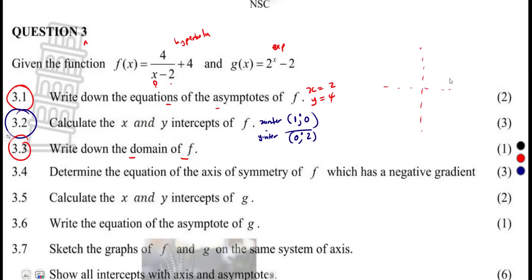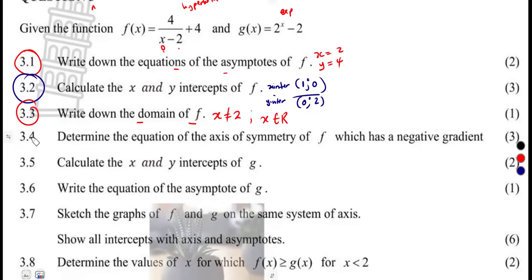The graph can be taken within these values, but not at x is equal to 2. So x cannot be equal to 2, even though x is any real number, but not equal to 2. All right. Remember the properties, guys, of each graph as you have these in your syllabus.